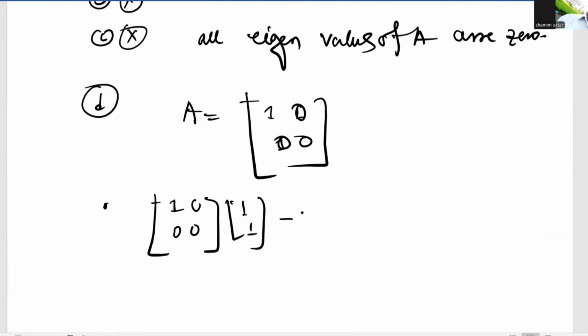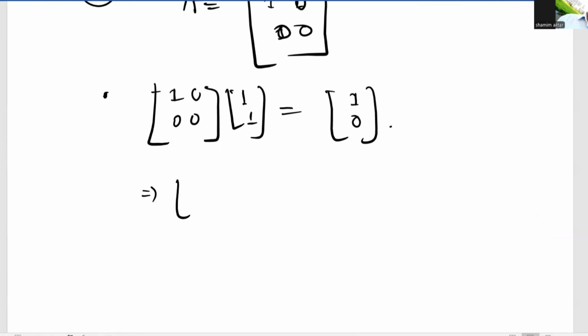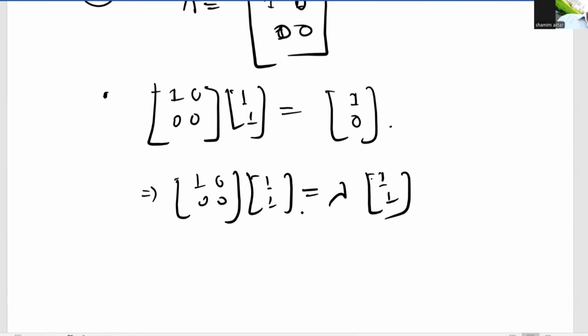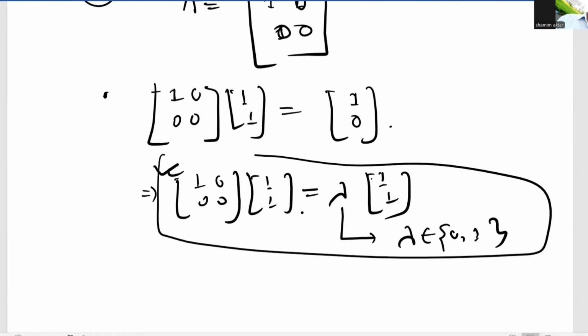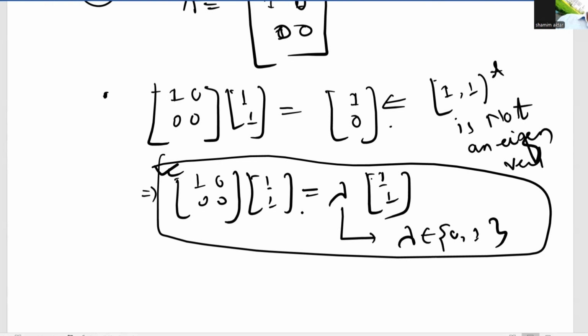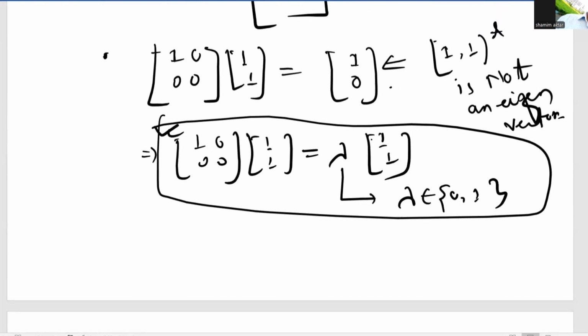Then A applied to the vector (1,1) gives (2,0), which would need to equal lambda times (1,1). There does not exist any lambda such that this holds. So (1,1) transpose is not an eigenvector, because there does not exist any lambda for which this holds. So option D is also false.